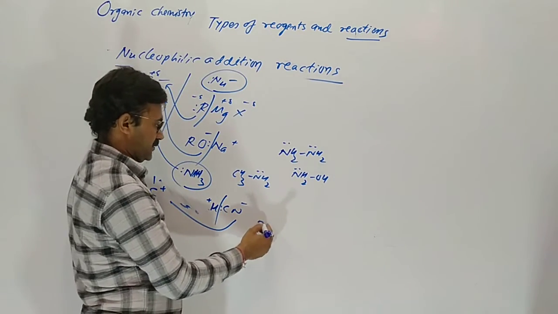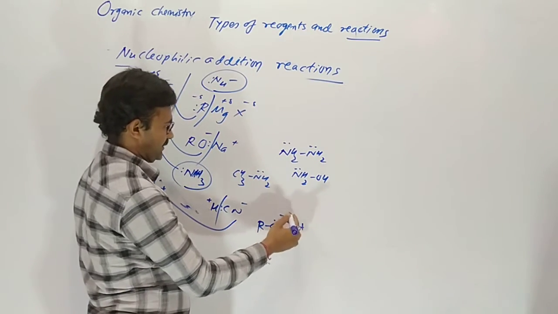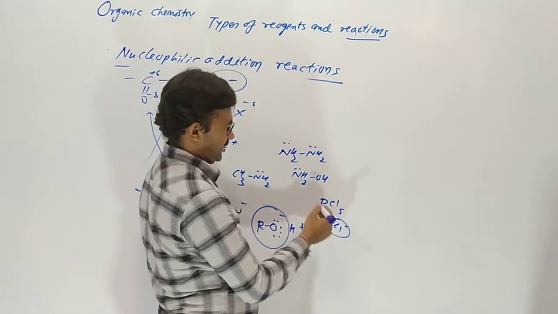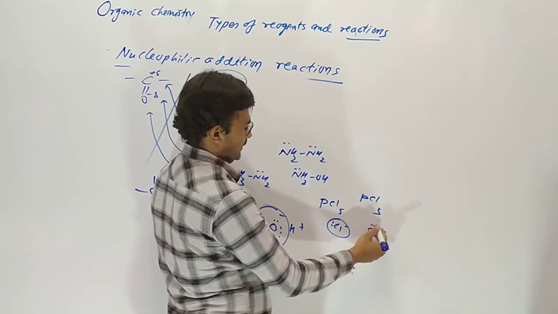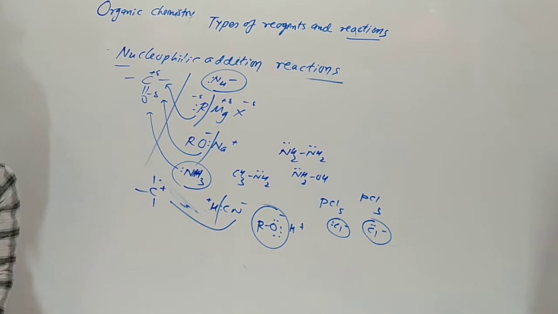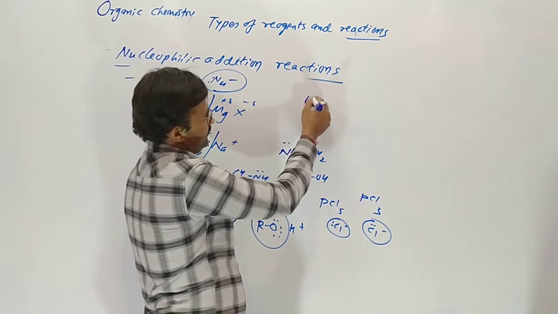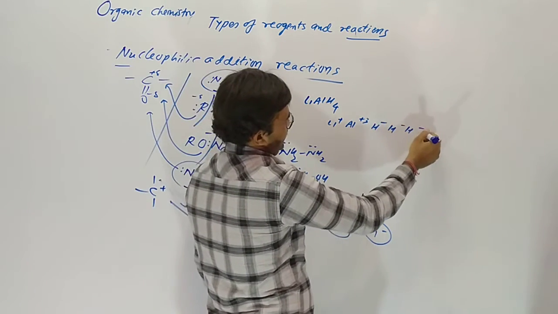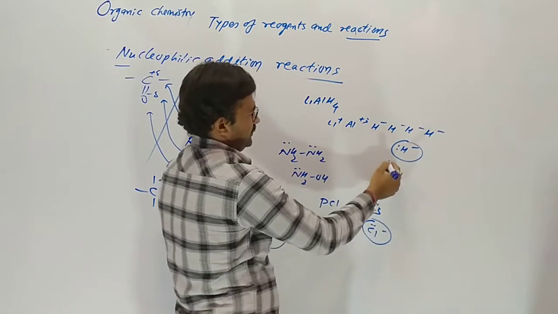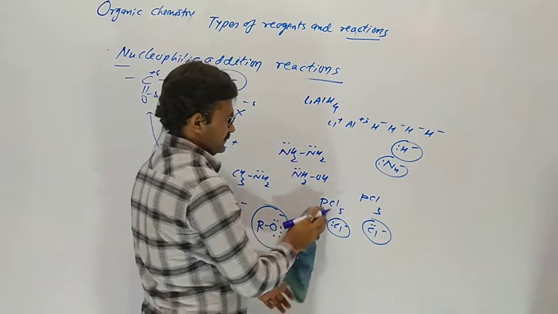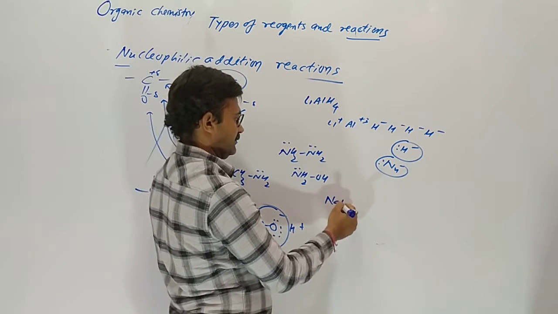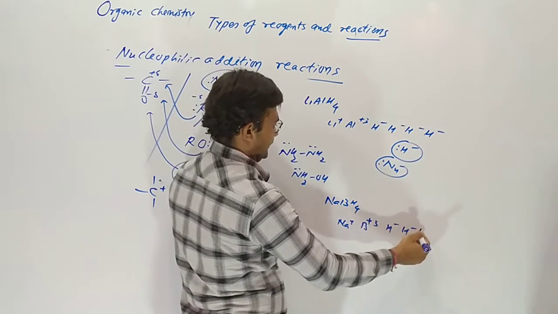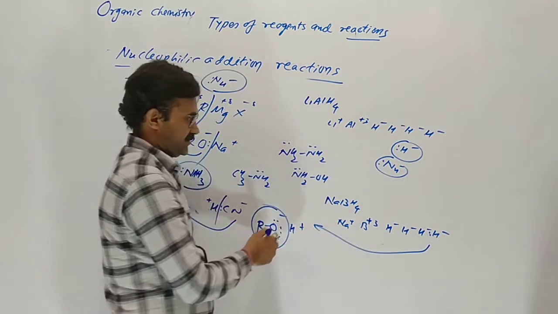In alcohol also, there are O minus and H plus, the alkoxide part. In PCl5, Cl minus attacks. In PCl3, Cl minus is the negative part that attacks there. And lithium aluminium hydride, Li plus, Al plus 3 and H minus; H minus is the negative part, which is also a nucleophile. Sodium borohydride, with sodium, boron and H minus, also attacks the positively charged carbon.